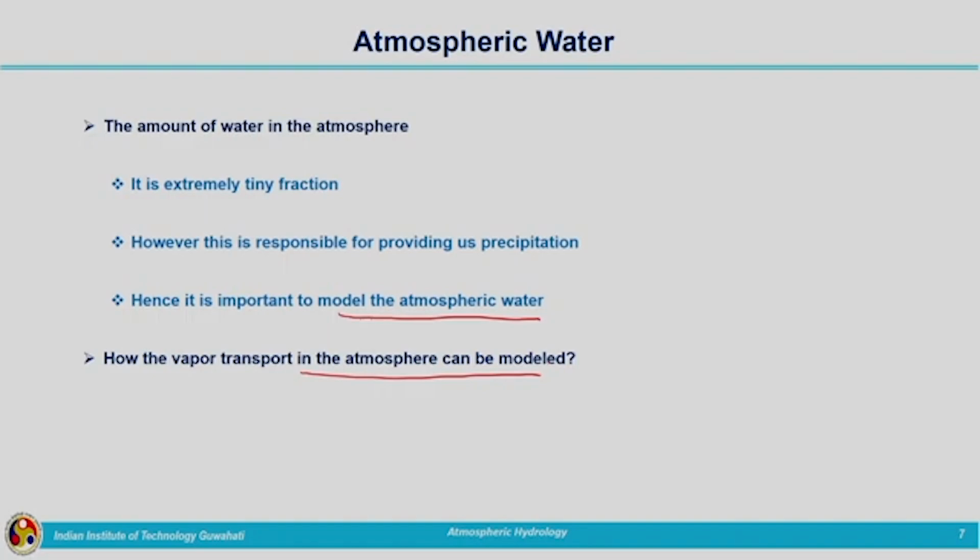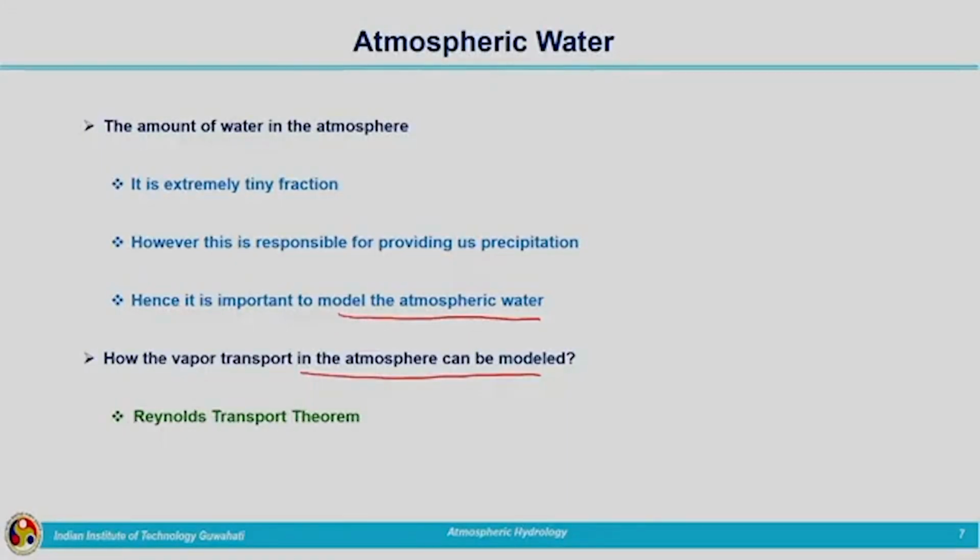For that we have developed a mechanism in the previous lectures, that is nothing but Reynolds transport theorem. Reynolds transport theorem is the consistent mechanism which can be used for developing the mathematical equations which represents the movement of fluid or fluid flow.